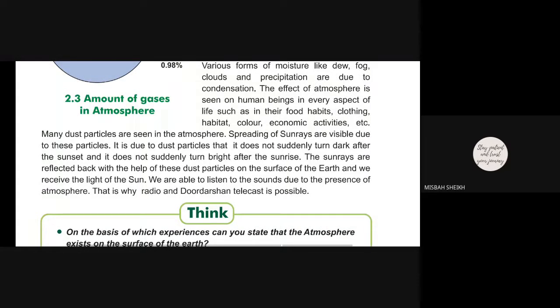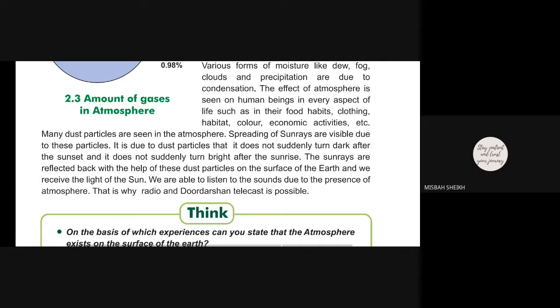It is one form of dust particles. Due to this it does not suddenly turn dark when the sun sets, the sun sets and doesn't stop shining suddenly.